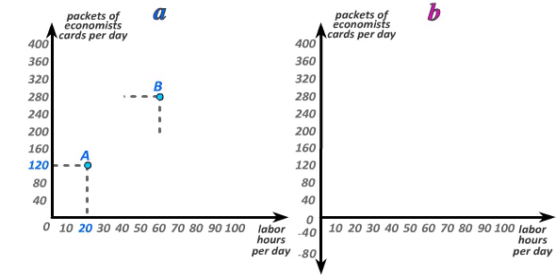Next, consider production plan B, where we're using 60 hours of labor to produce 280 packets of economist cards. With a wage of $20 per hour, 60 hours of labor cost $1,200, and at an output price of $5 per packet, we can sell 280 packets at $1,400.